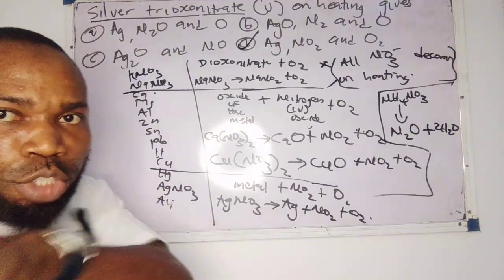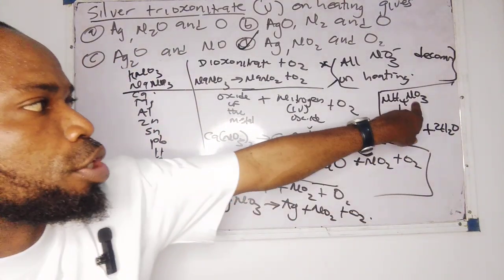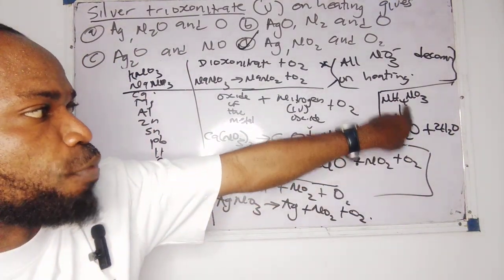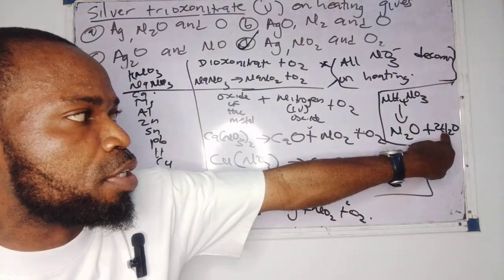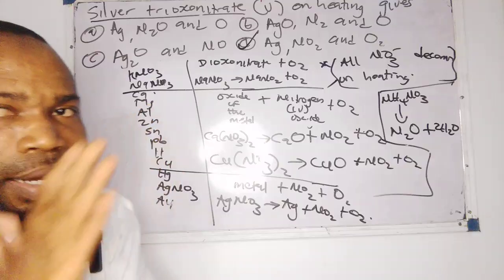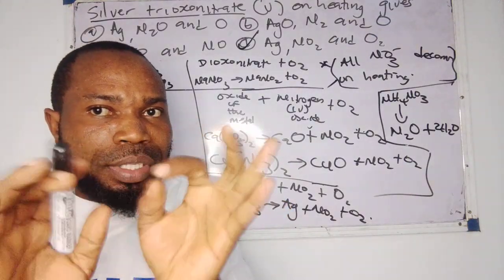So I put my 2 here. So if you check them now, you will know that nitrogen is 2, nitrogen is 2, hydrogen is 4, 2 times 2, 4, oxygen is 3. This is 1 oxygen. This 2 is affecting both hydrogen and oxygen. So now, not wasting time. I don't like wasting time at all.